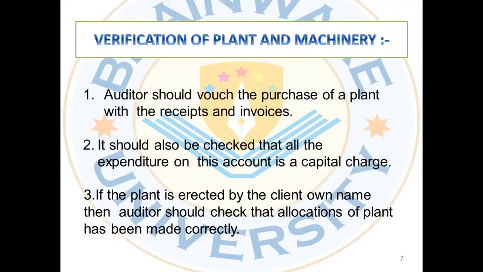Now it's about verification of plant and machinery. The auditor should vouch the purchase of a plant with the receipts and invoices. It should also be checked that all the expenditure on this account is a capital charge because it's a capital expenditure. If the plant is erected by the client only, then the auditor should check that allocations of plant have been made correctly or not.